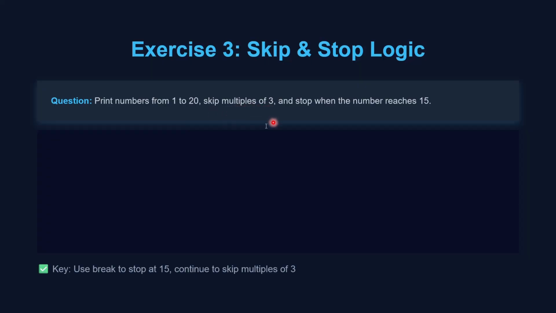It says to skip multiples of 3. That means we have to check the remainder when the number is divided by 3. If the remainder is equal to 0, we have to skip this. To skip, we have continue. The next is stop when the number reaches 15. So if the number reaches 15, I have to stop. That means you have to break from the program.